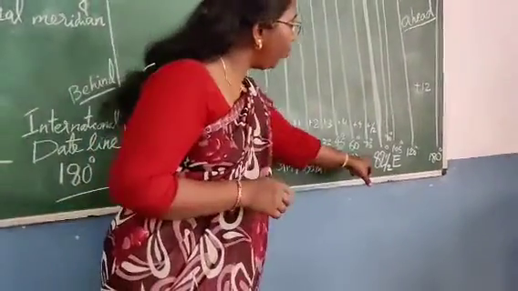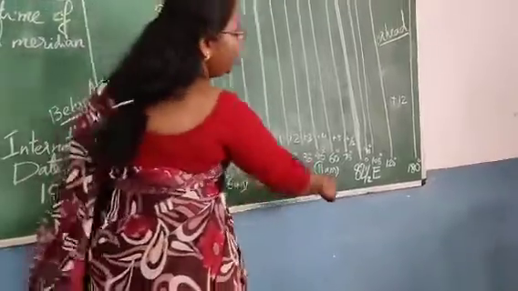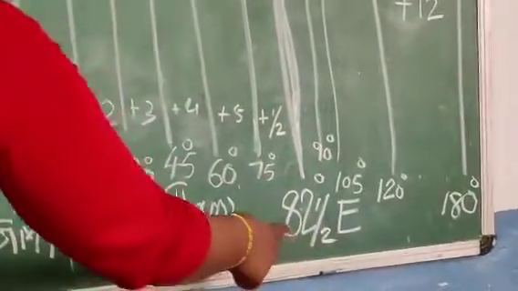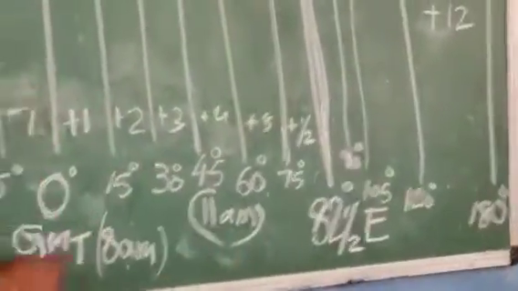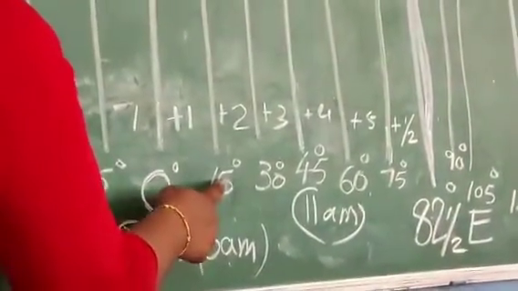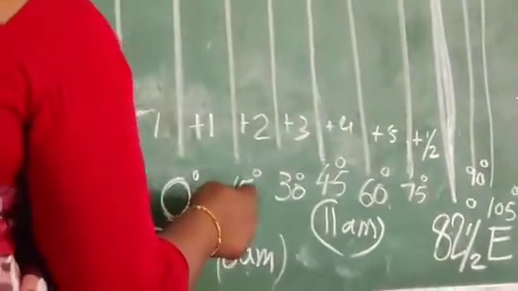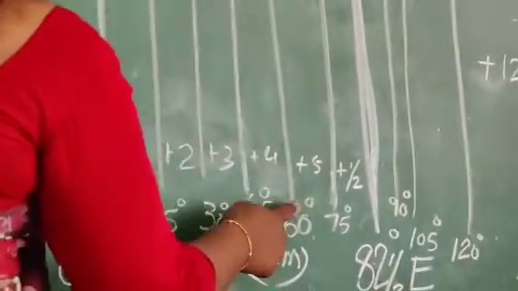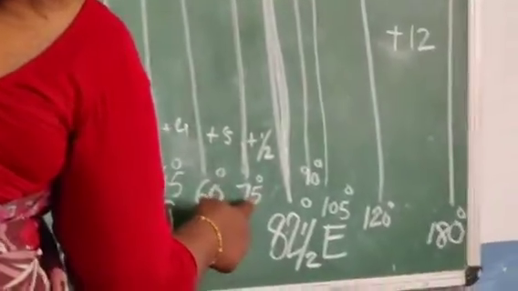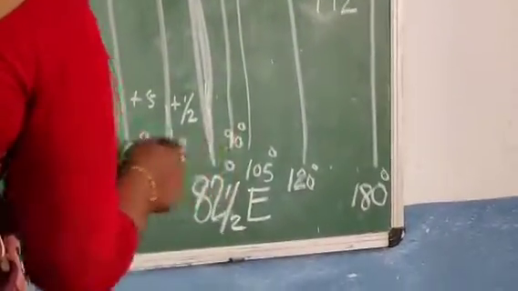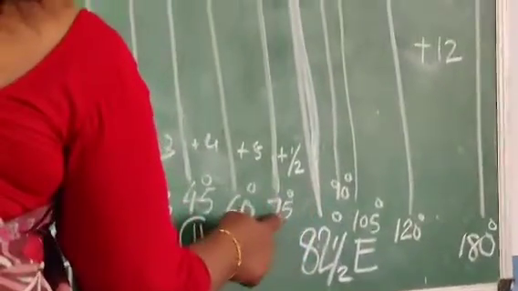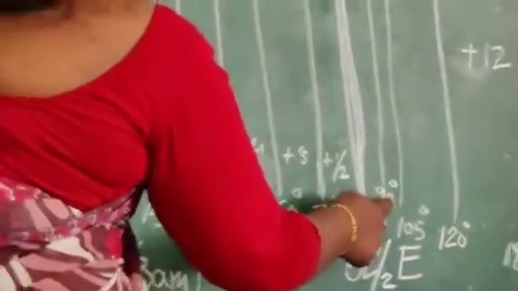You see the location of India here. We learned that 82.5 degree east longitude is passing through the middle of India. Let's see the time difference of this longitude. From 0 degree to 15 degree, 1 hour is added. Then 2 hours, 3 hours, 4 hours, and from 60 to 75 degree, 5 hours. Then next is 75 to 90. See here, 82.5 degrees lies in the middle of 75 degree longitude and 90 degree longitude.